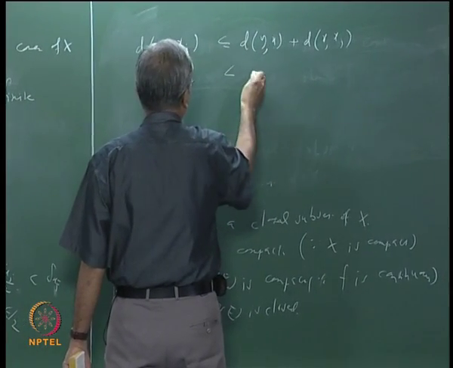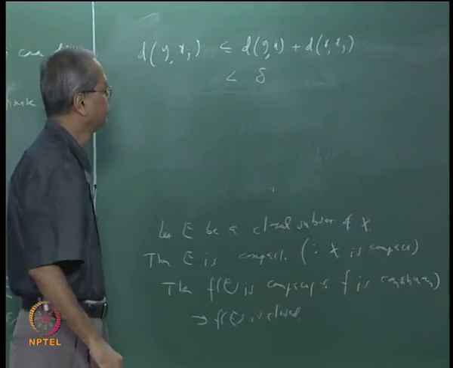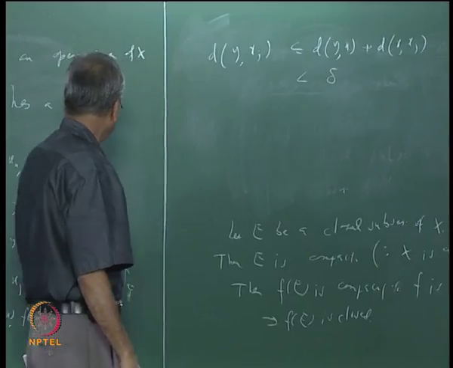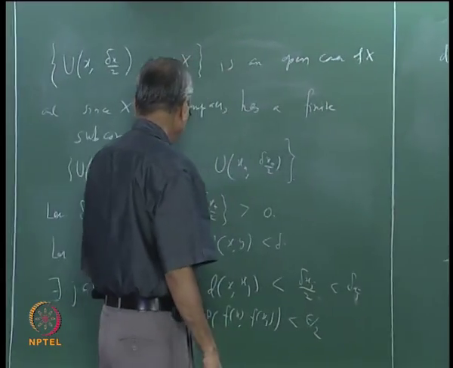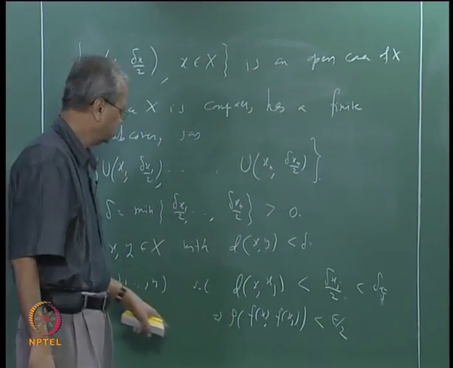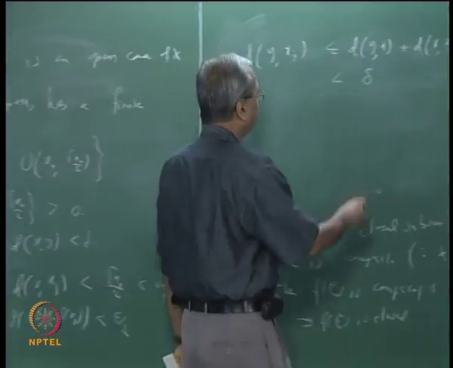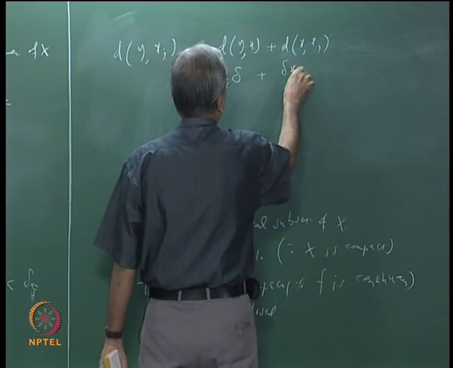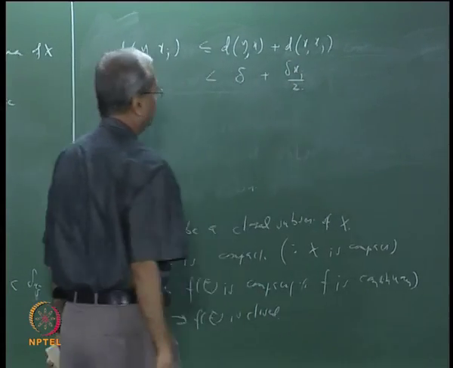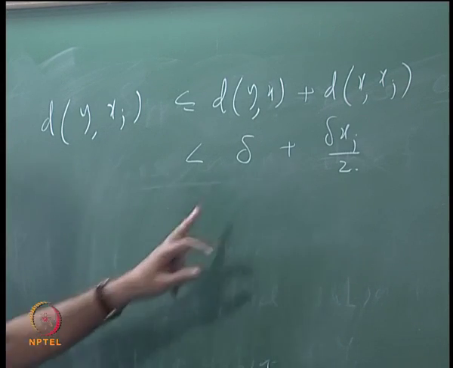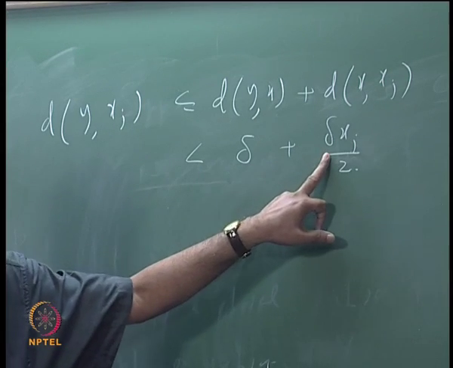That is less than delta, right, okay, and distance between x and xj, that is less than delta xj by 2, right, okay. Alright, now how is this delta and delta xj related?